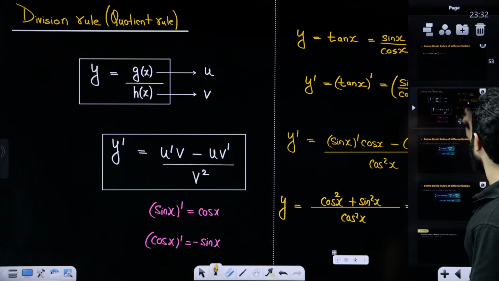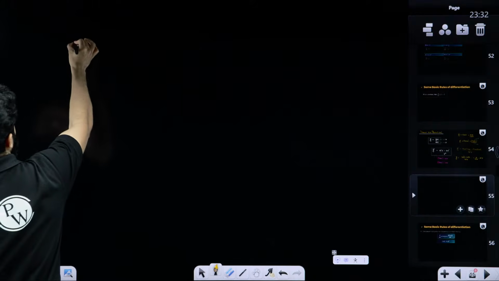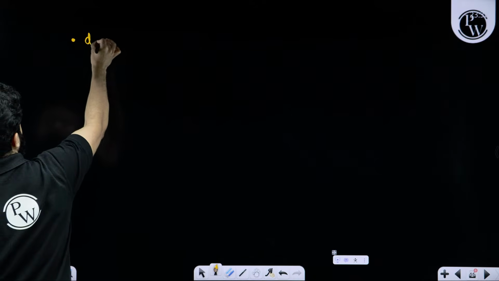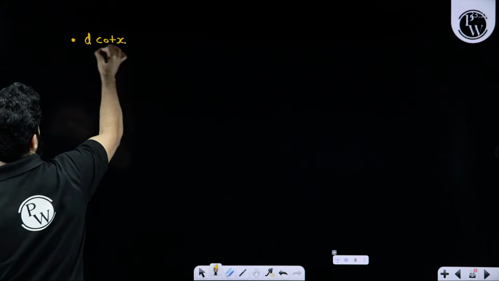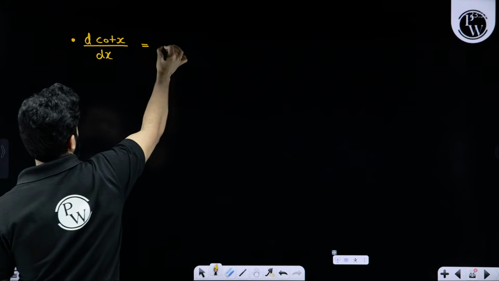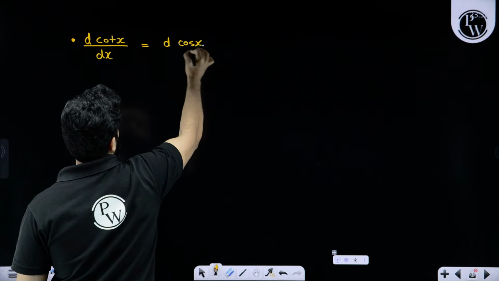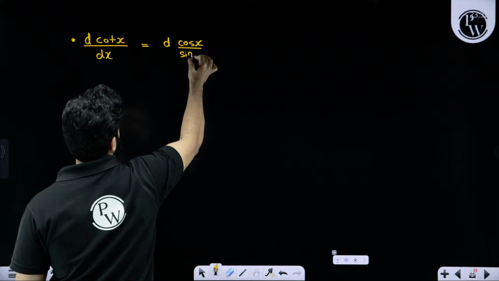Done? Now, next, let's talk about differentiation of cot x. Differentiation of cot x can be written as differentiation of cos x upon sin x.